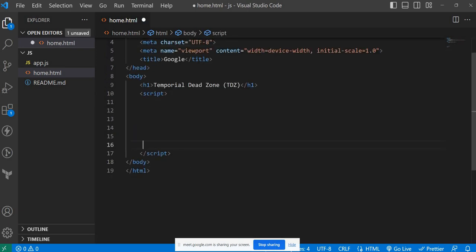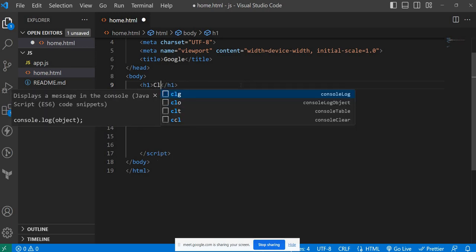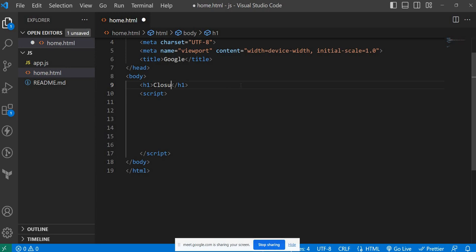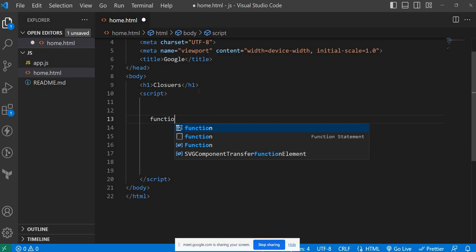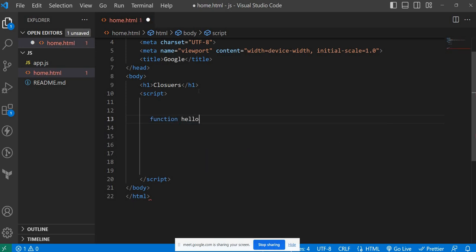So most of the time I forget the spelling of closure. Okay, fine. Now I'm just writing a simple function, and you can take simply a or b or something.